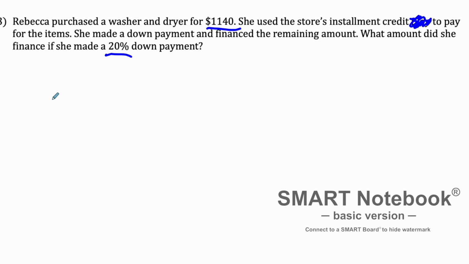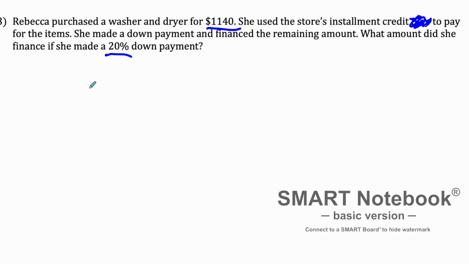So basically, if you go to Lowe's or something like that, these stores often will offer you some kind of financing to purchase whatever it is, whether it's furniture or appliances or whatever. So that's the concept that we're talking about here. I want to know how much is financed if she made a 20% down payment. There are two ways to do this. Those of you that have been doing the alternate forms will recognize this. But if not, we want to find out how much is 20%.